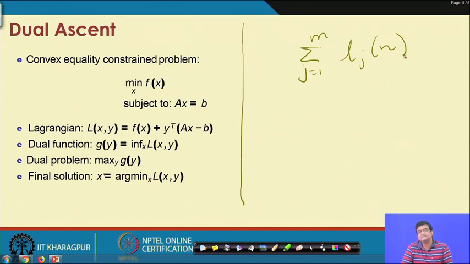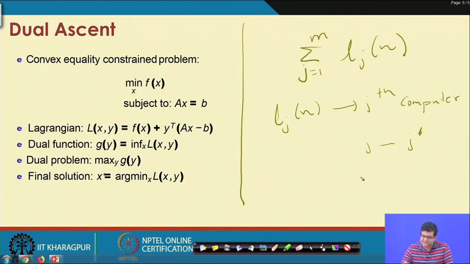If this is the function, we want to minimize this Lj of x on the jth computer. But then, let us say there are two computers, j and j dashed. The x variable on the jth computer and the x variable on the j dashed computer are coupled together.